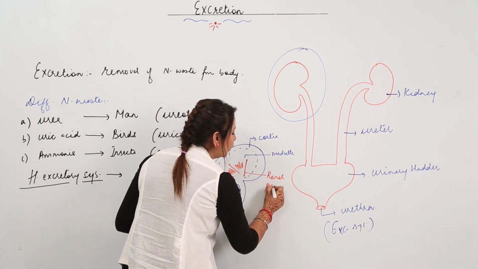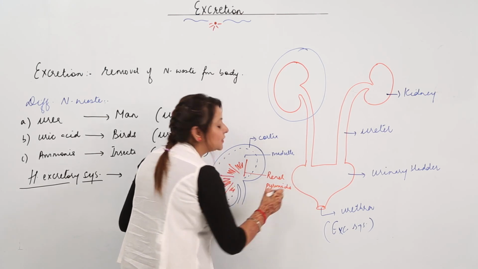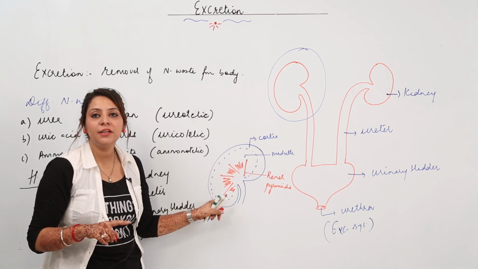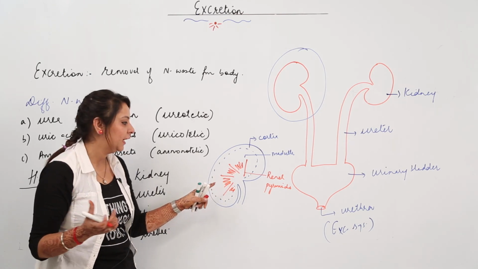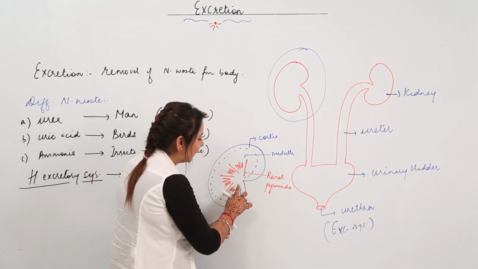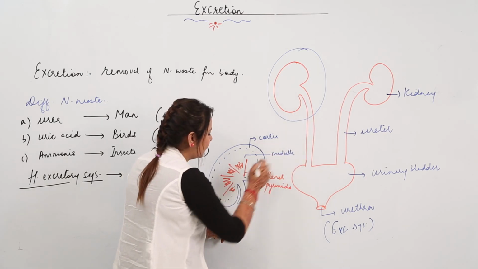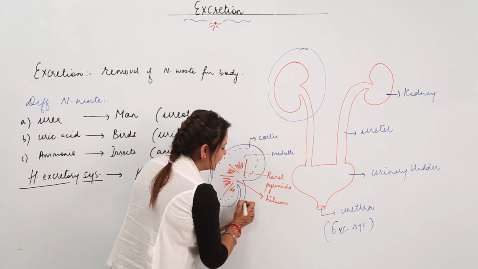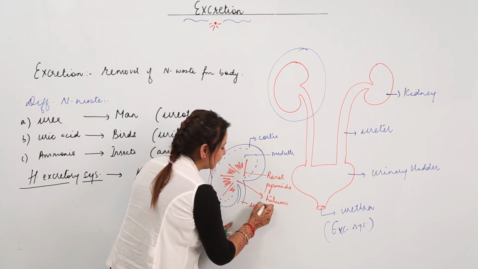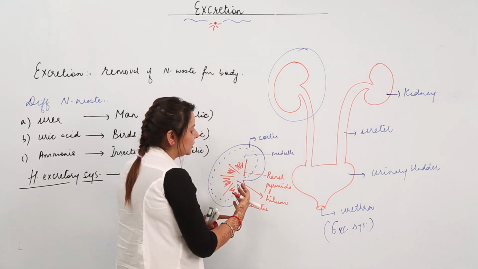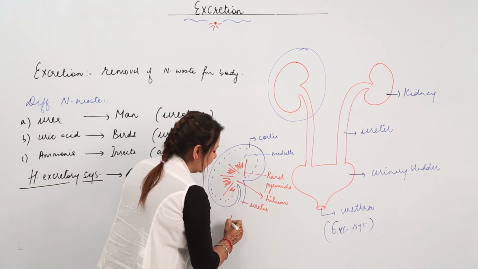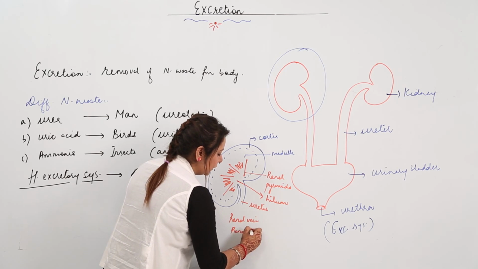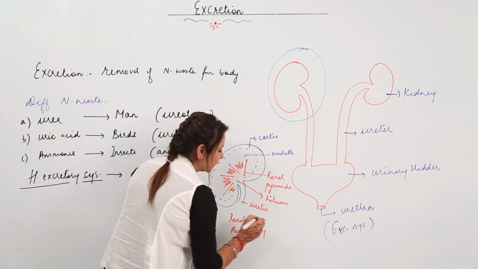Whenever you get the word renal, that means it is related to the kidney. So these are renal pyramids, just a collection of many ducts. The point from where the tubule, the ureter, originates is called the hilum. And this is our ureter. There are two vessels associated with the kidney, the renal vein and renal artery.